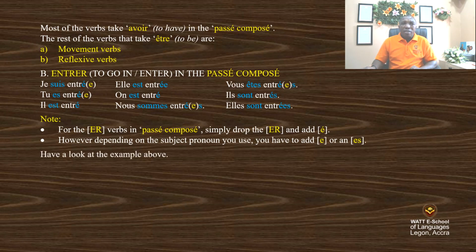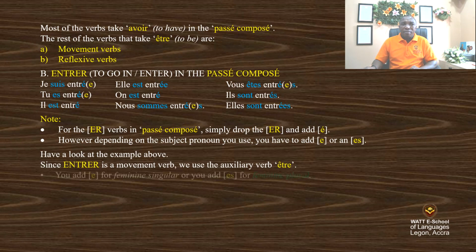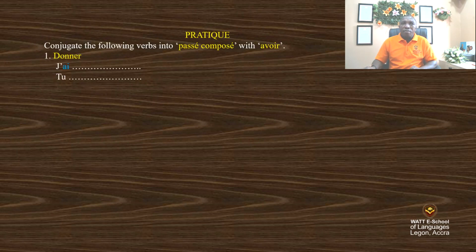Have a look at the above example. Since entrer is a movement verb, you use the auxiliary verb être. You add e for the feminine singular, or you add es for the feminine plural. Practice. Conjugate the following verbs into passé composé with avoir. We say with avoir. Donner.